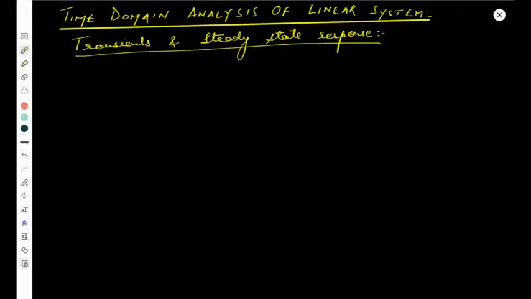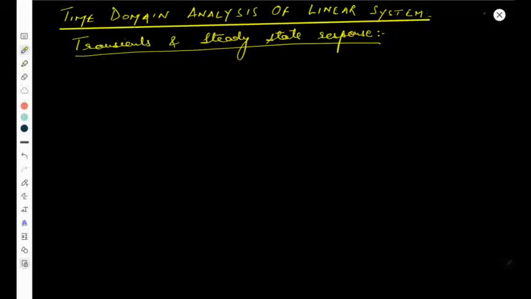Okay, so this initial behavior after getting the input in the bike or a car is simply the transient behavior. After a few seconds or after a minute, when your car gets stable on the road, that is the steady state stability or the steady state response of the input whatever you have given. So that behavior, the transient and the steady state response of the control system for any type of input, we are going to discuss in this topic.